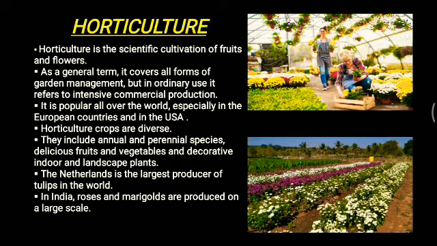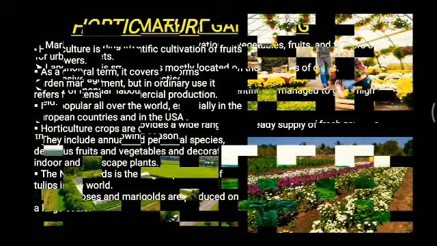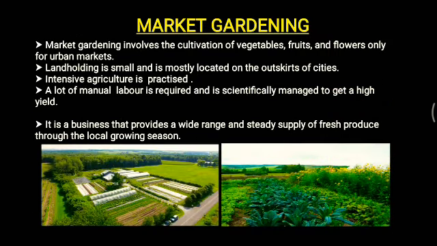Okay, so next we have market gardening. This is a new term for all of us. Market gardening involves the cultivation of vegetables, fruits and flowers only for the urban markets. Alright, only for the urban markets. Now, landholding in these kinds of agriculture is usually small and is mostly located on the outskirts of the city areas.